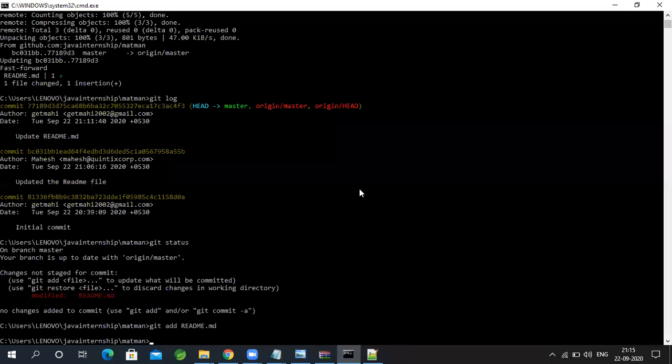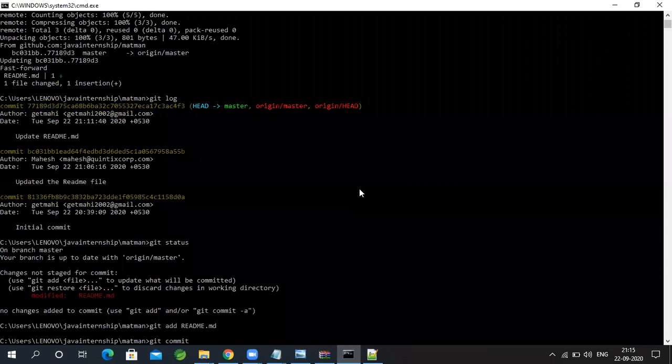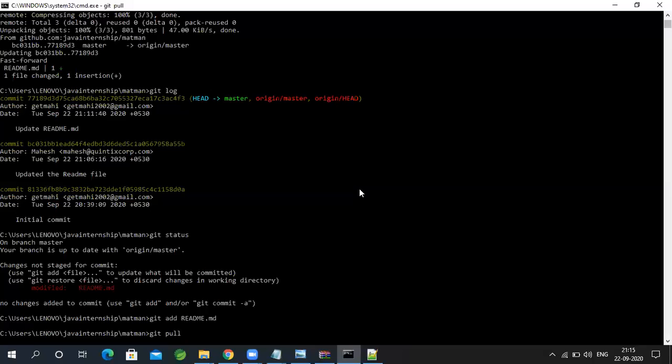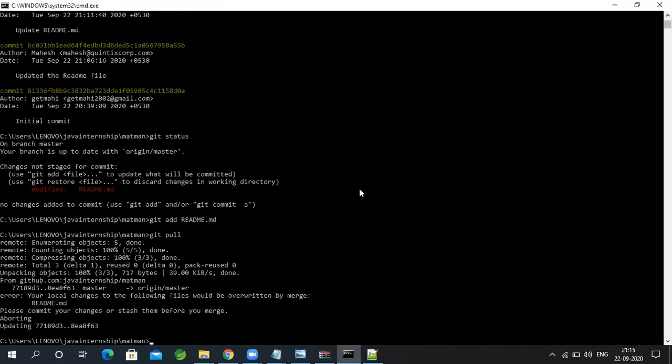Now I'm playing the role of the other user who is using the laptop, and he doesn't know that someone else has already made a change. What I will do is I am going to do a git commit. Let me do a git pull. Let me see what happens. Okay, ideally when I do a git pull, what should happen? It should say that the file has to get updated.